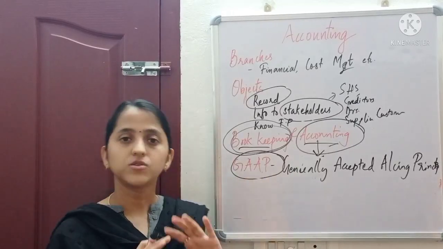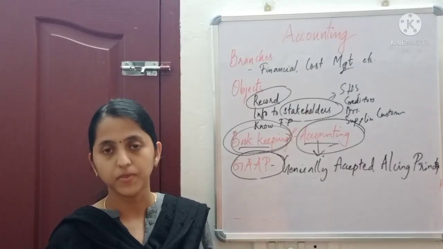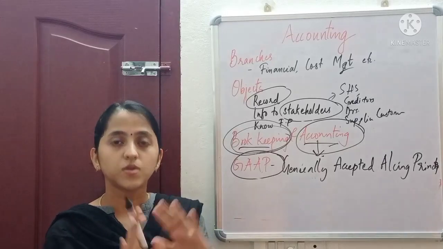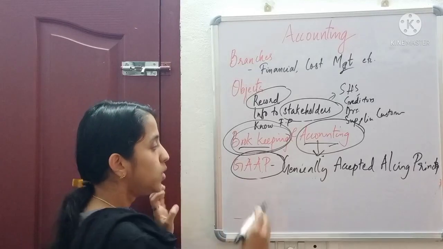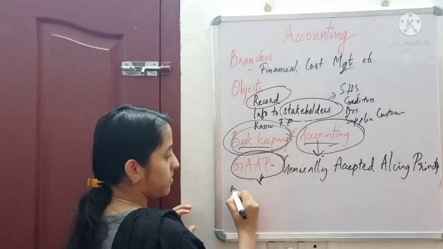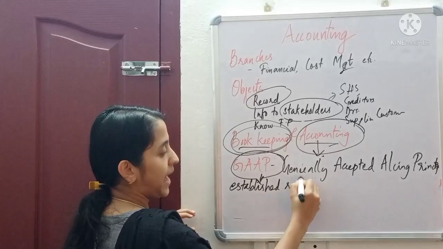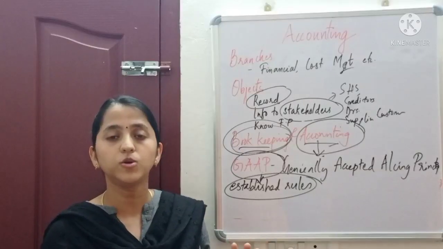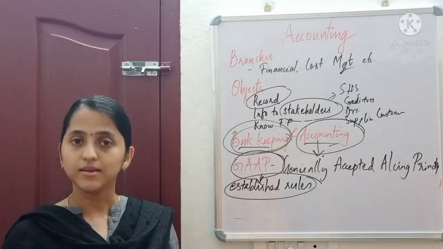This means some general rules we have to follow in the process of accounting. There are different procedures or different types of accounting, and all these are governed by separate established rules. That is what is meant by GAAP: the established rules on how to prepare proper accounts or records.